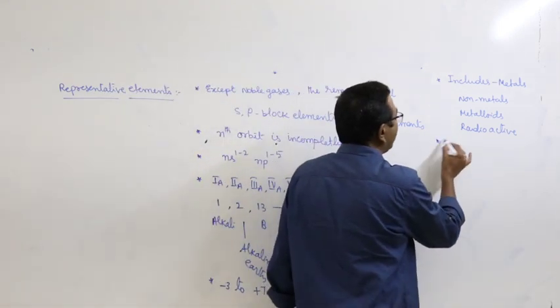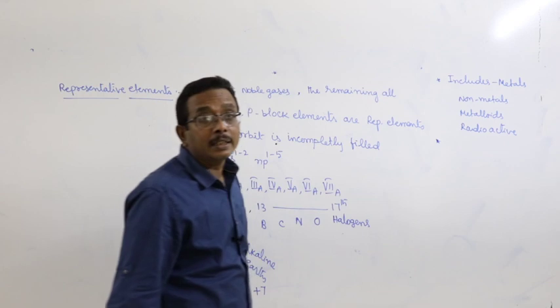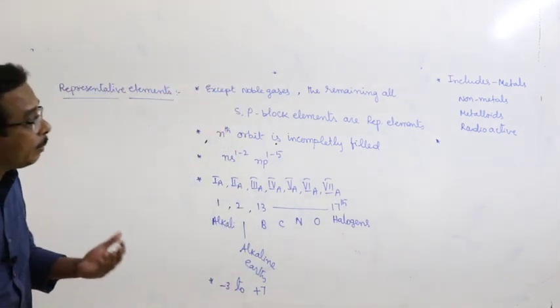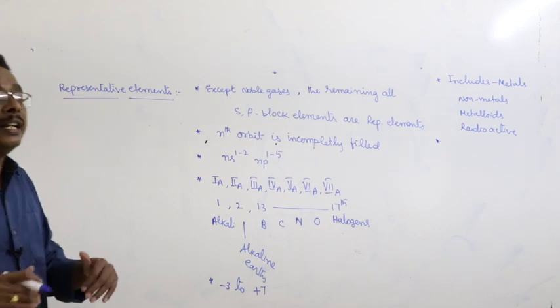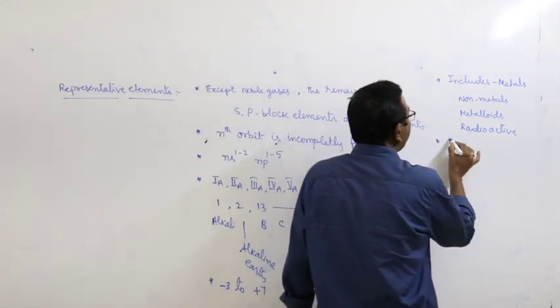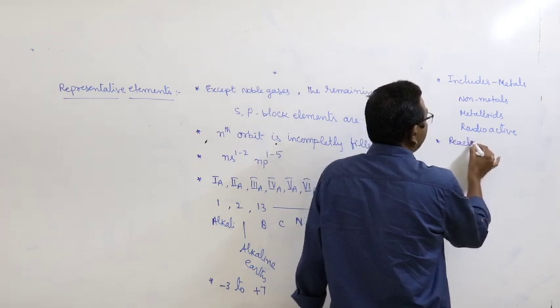And at the same time, they exhibit a high reactivity. That may be s block elements, highly reactive metals, and p block elements, highly reactive non-metals. So here, representative elements are reactive.